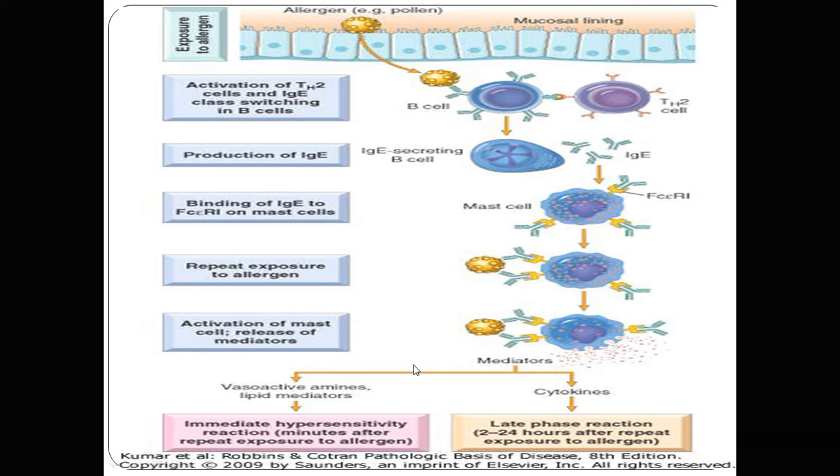The mediators released by the mast cell are the vasoactive amines, some lipid mediators, and some cytokines. For the immediate reaction, vasoactive amines and lipid mediators are responsible, while for the late reaction, cytokines are responsible.